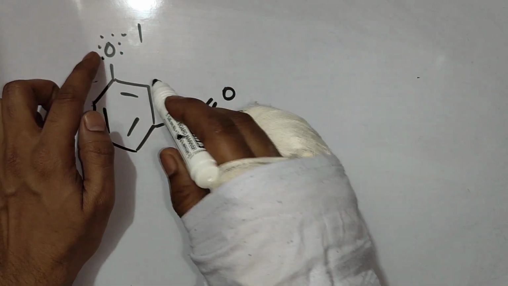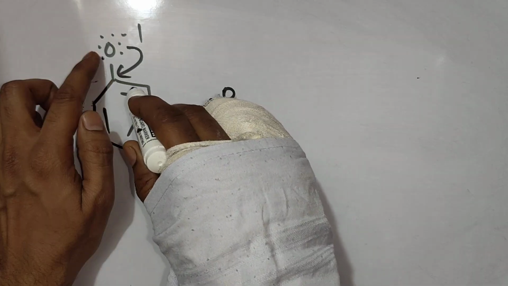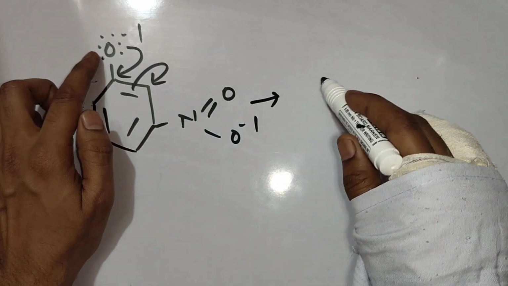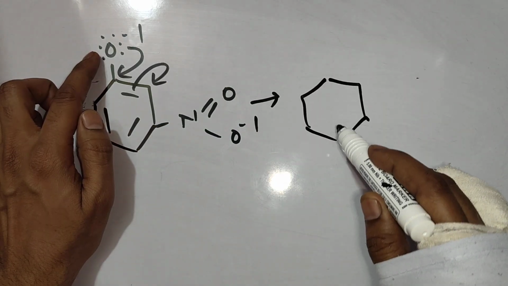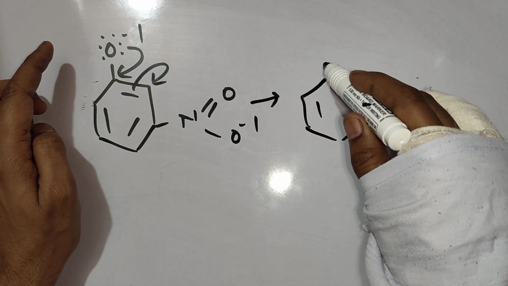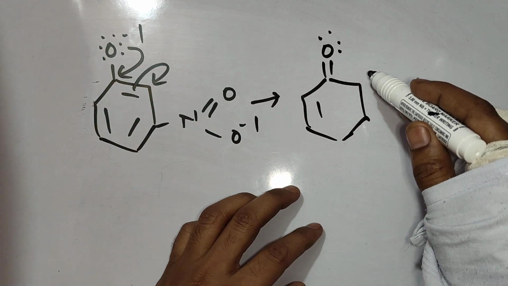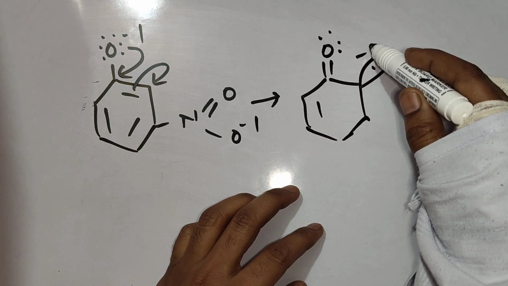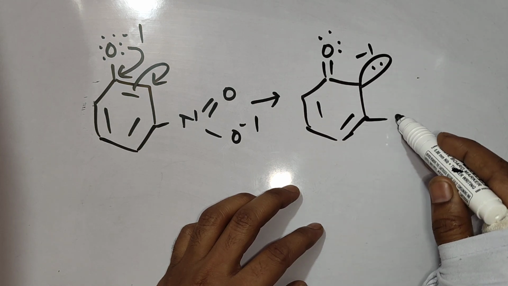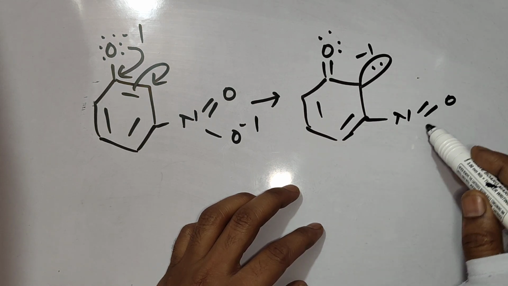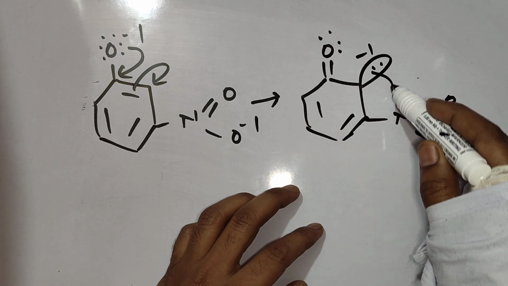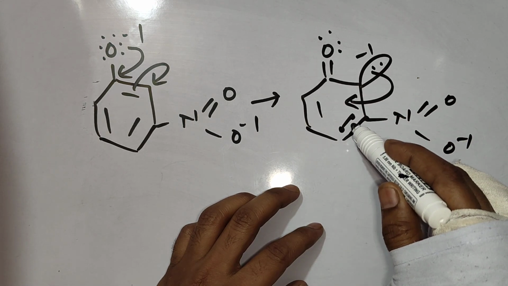If I have this anion, let's try to stabilize it. Okay, resonance is stabilizing it. You can check, the negative charge of oxygen will finish and that charge will come on this carbon. It will come here and it will come here.